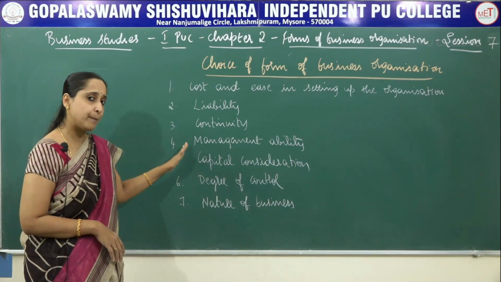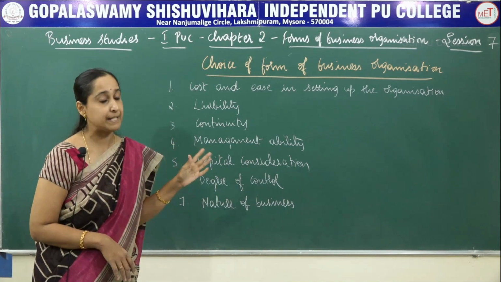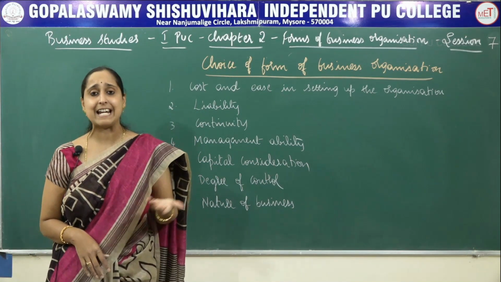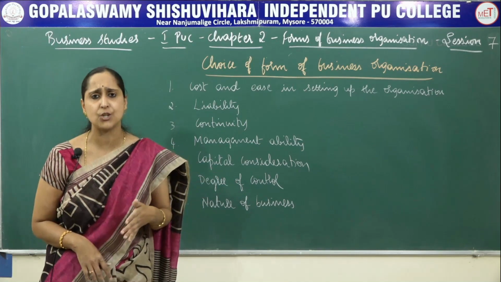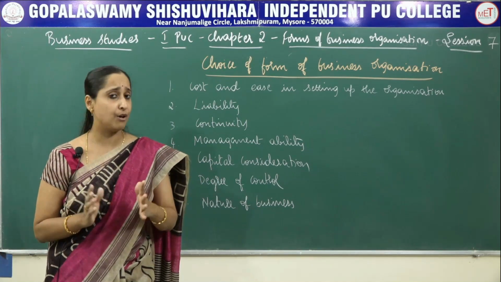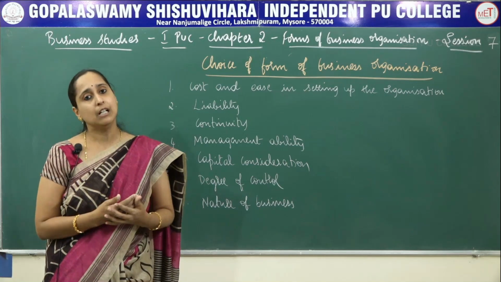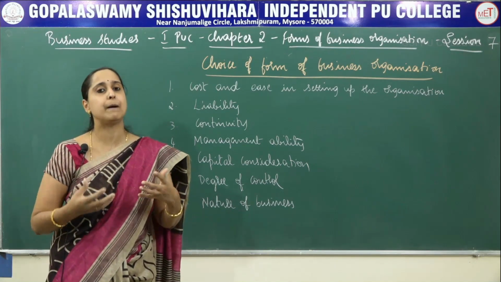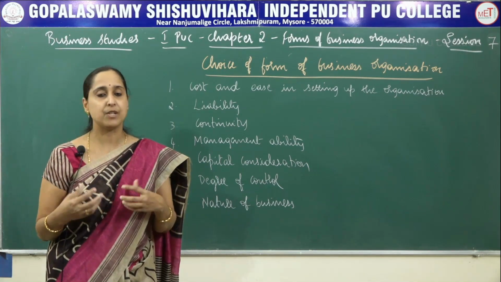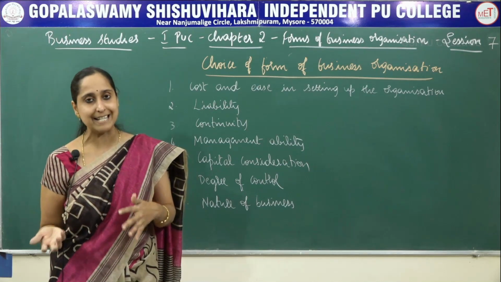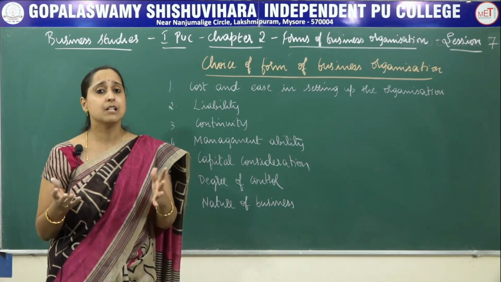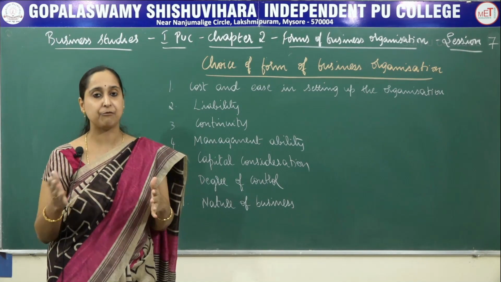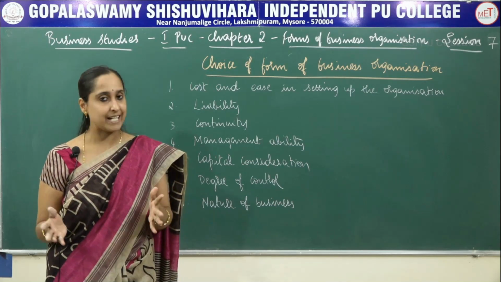Next is continuity. In case of sole proprietorship and partnership, especially sole proprietorship, if death, insanity, insolvency, or any health issues occur to that particular person, he has to discontinue his business. In case of partnership also, if one of the partners dies or becomes insolvent or insane, then the remaining partners have to change the agreement and make a new agreement. So again it is complicated.